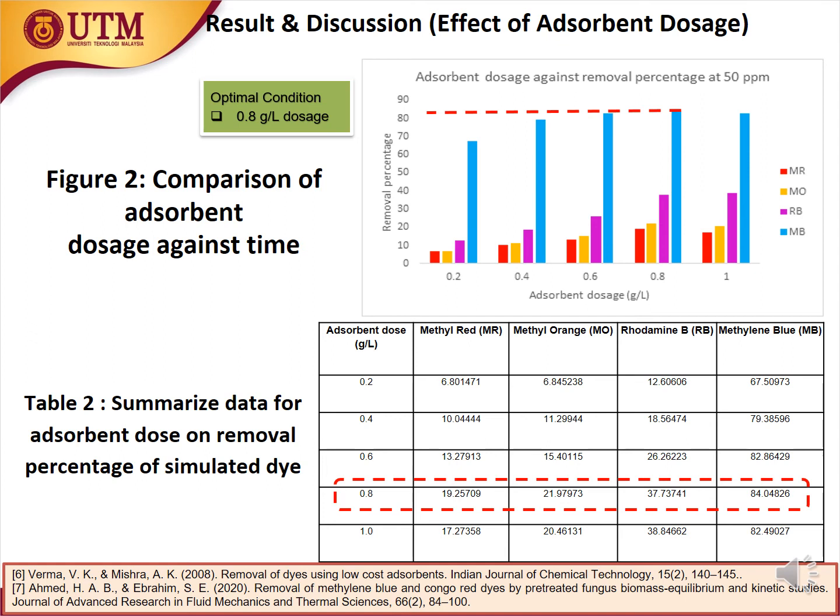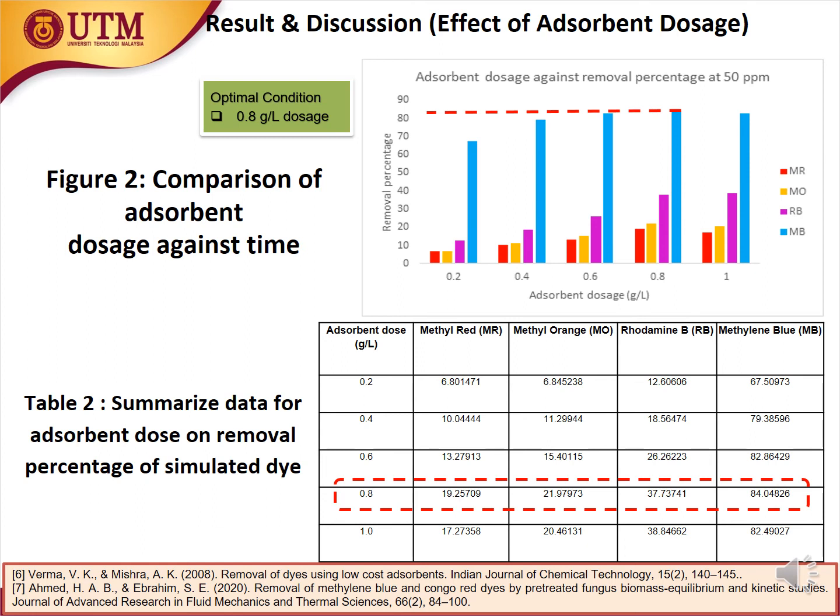Next, the graph on the right shows the effect of adsorbent dosage against time. For the effect of adsorbent dosage from figure 2, we can observe that there is an increasing trend from adsorbent dosage 0.2 until 0.8 gram per liter for removal percentage of all dyes. However, after further addition of adsorbent dosage to 1 gram per liter, there is a decreasing trend for removal of dye. According to Verma and Mishra 2008, the increased adsorbent dosage resulted in more binding sites on the surface of the biomass for adsorption, which resulted in an increase in dye removal.